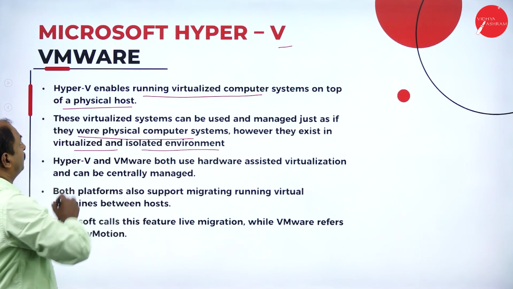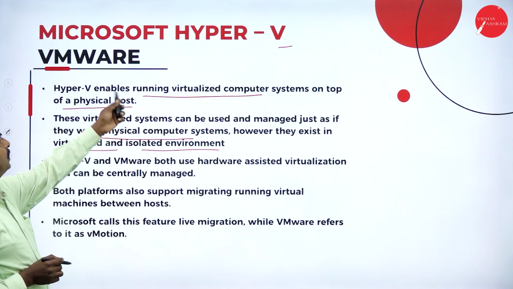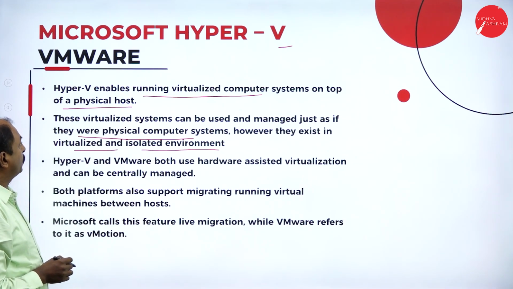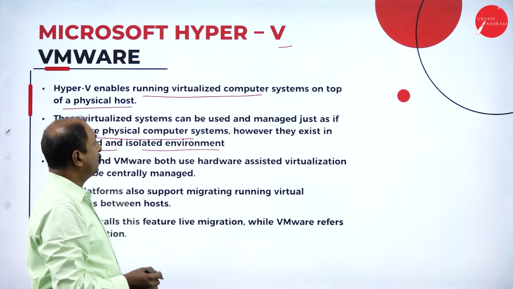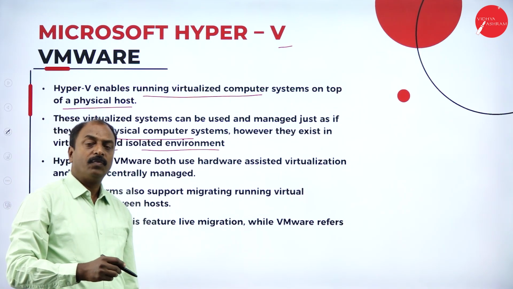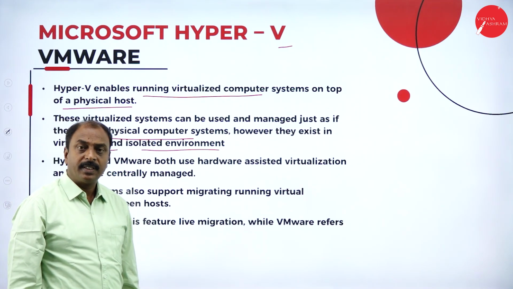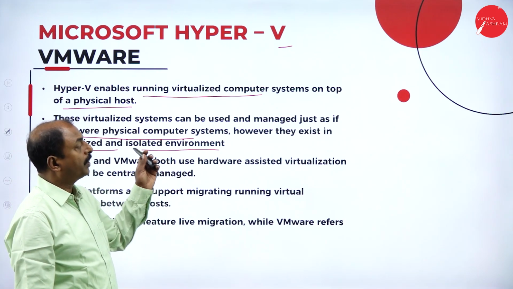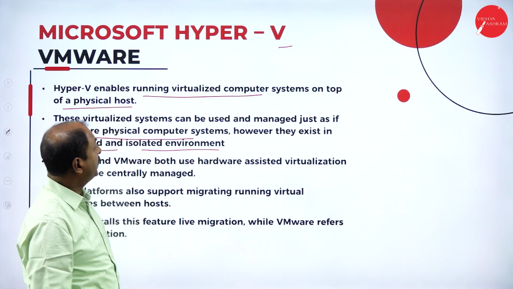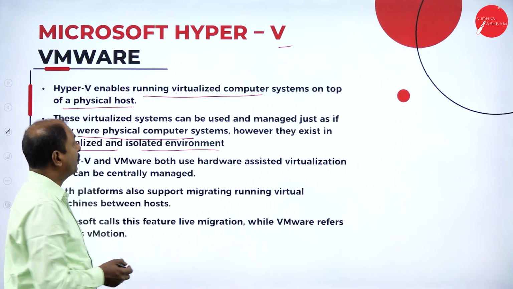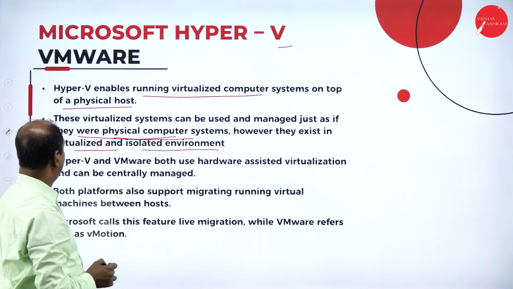So what is the advantage of this? Hyper-V or VMware helps the user to work with the virtualization environment. Though they are working with different virtualization environments, the user may not feel that; for them, it is just like working with only one physical computer.